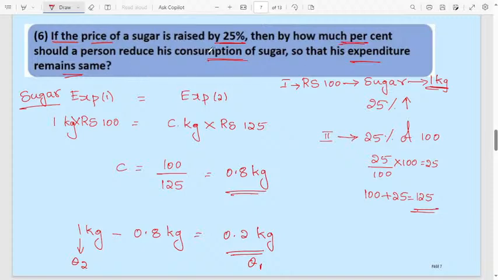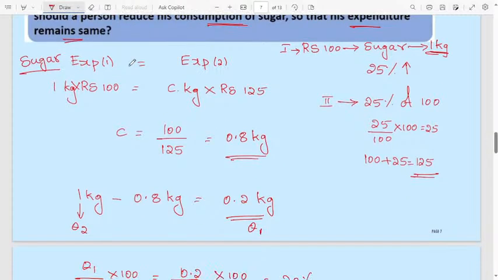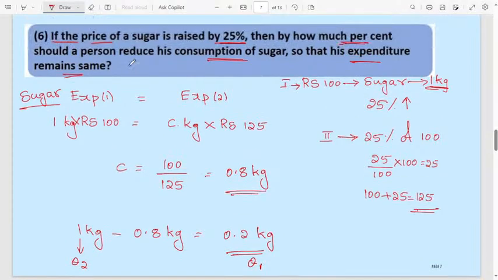We got at the end 20% he has to compromise, so that his expenditure remains the same. Whatever amount he is spending, the expenditure in both cases will be the same. In the first case, assume 1 kg of sugar is 100 rupees. After increasing the price, the final cost of the sugar is 125.